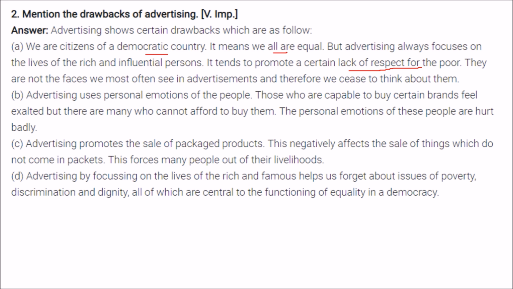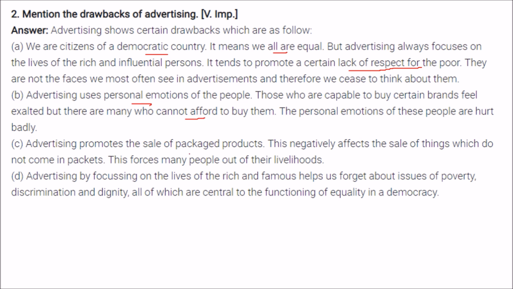Advertisement uses personal emotion, which affects our mind and our heart, but we can't buy them. Even after having all those emotions, we will tend to want to buy it. And if we are not able to buy it, then we feel dejected or helpless.